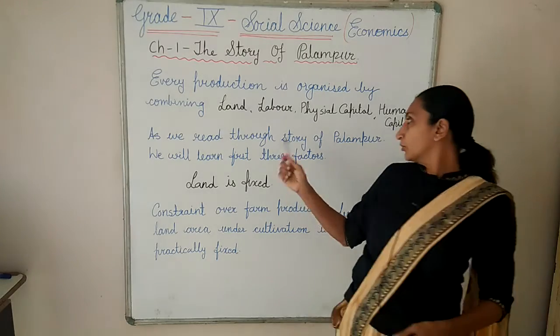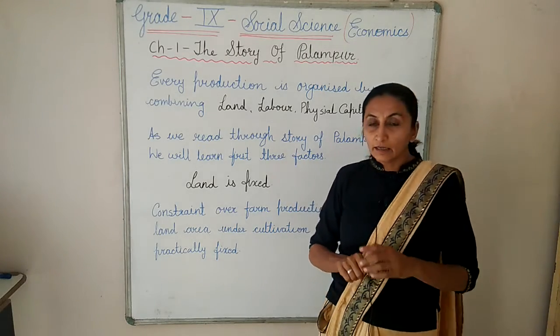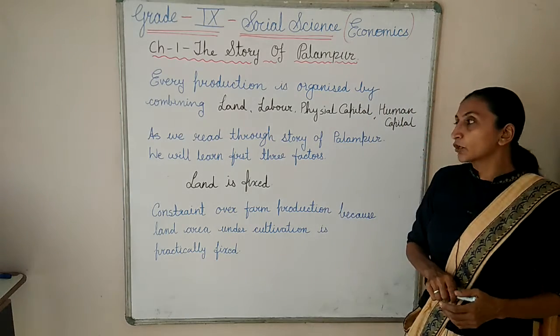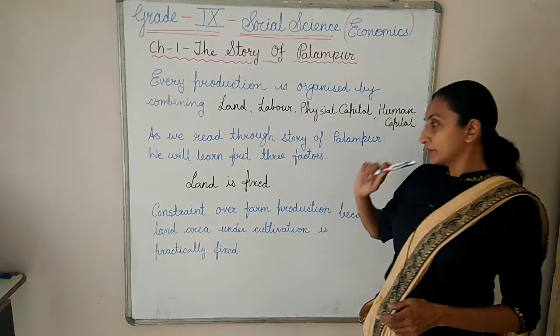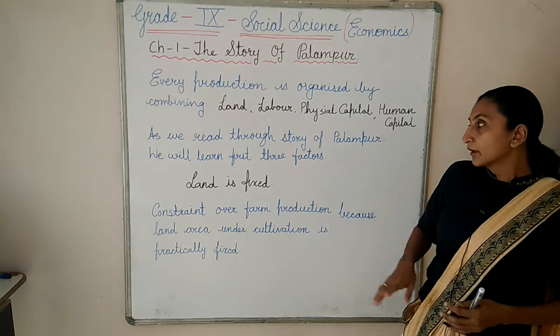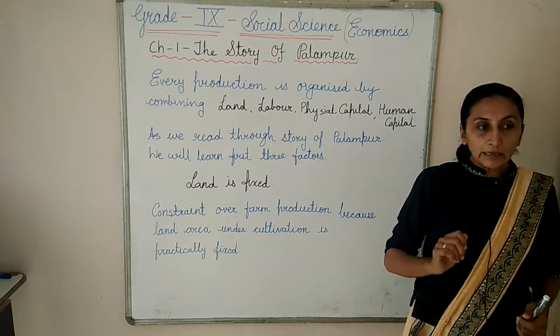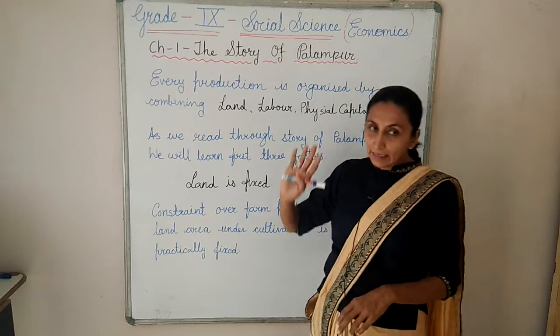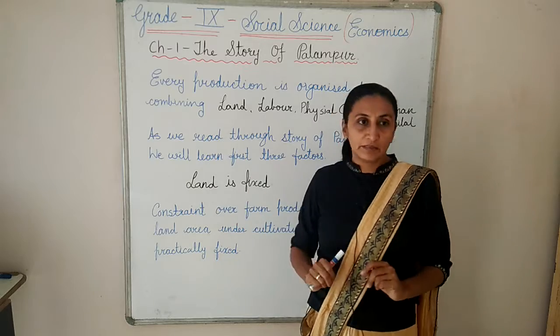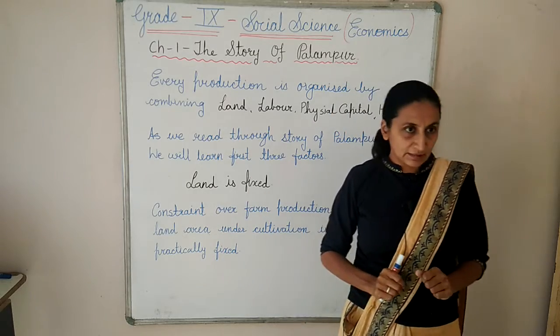But now as we read through the story of Palampur, we will learn the first three factors: land, labor and physical capital. Now we are going to see the farming in Palampur. So the first thing is land. Okay, land is there, but what is that? Land is fixed. You know land is fixed.